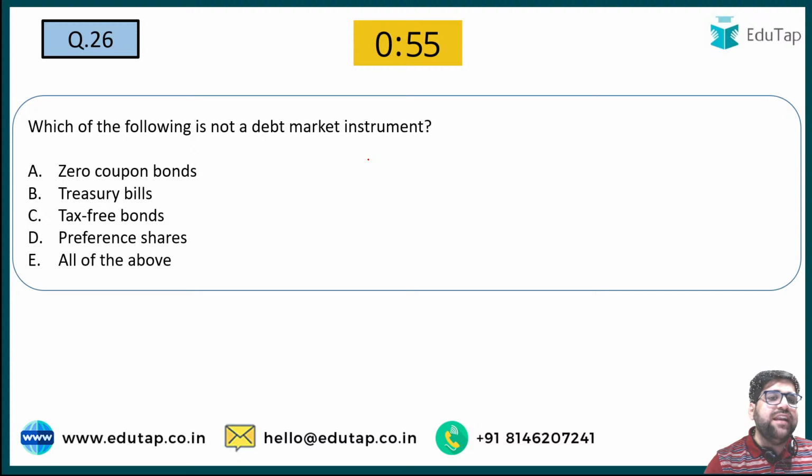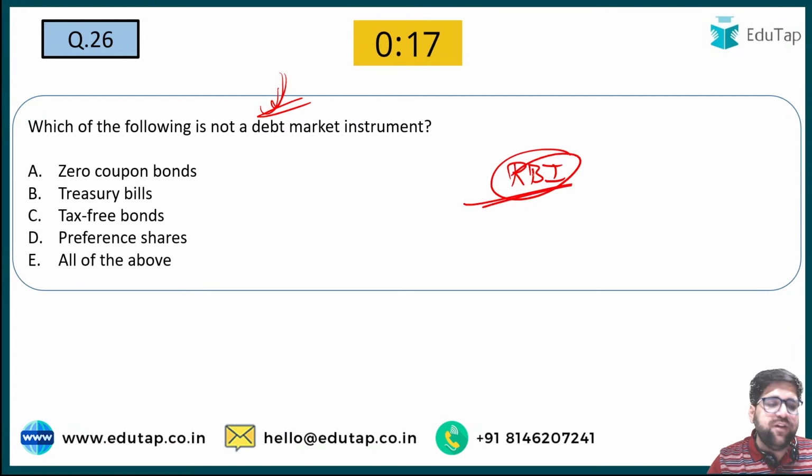Which of the following is not a debt market instrument? Can someone let me know what is a debt market instrument? Which of the following is not a debt market instrument? So Manas is going with B, treasury bills. That's a blunder, I would say. Treasury bills is an example of debt market because it is issued by RBI on behalf of government, and it's a type of debt only.